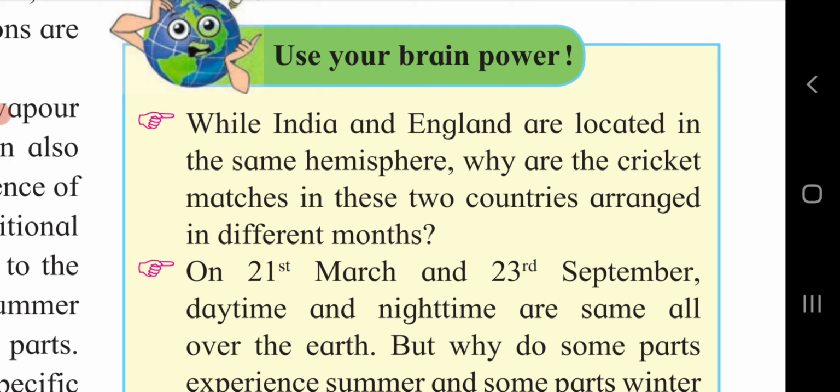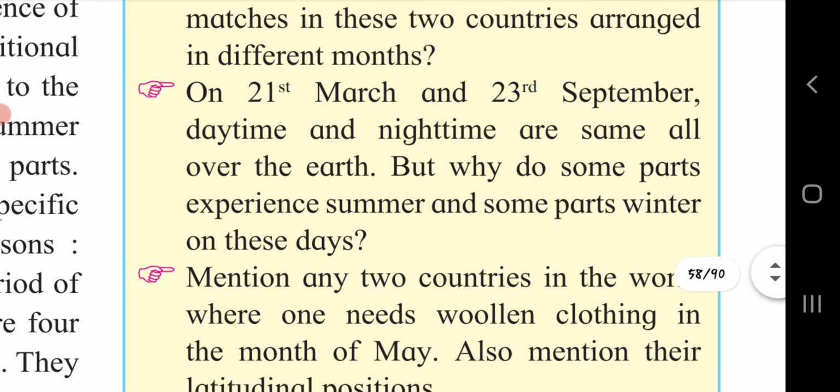Hence, in the winter season, cricket matches can be held in India but not in England due to the cold climate and the shorter daytime. On the other hand, from 21st March to 23rd September, it is summer in the northern hemisphere. The Tropic of Cancer passes through India. As the sun rays are perpendicular on the Tropic of Cancer on 21st June, the heat in India is more. This climate is not suitable for conducting cricket matches. In England, the summer is not extreme and hence the climate is suitable for conducting cricket matches. This is the main reason behind it.